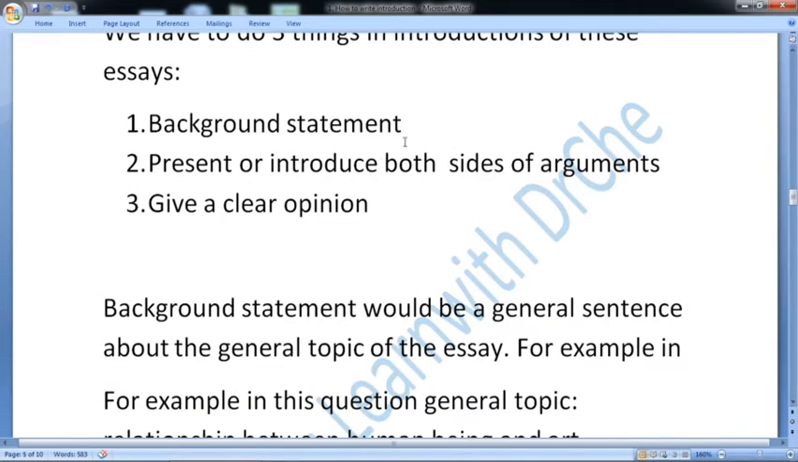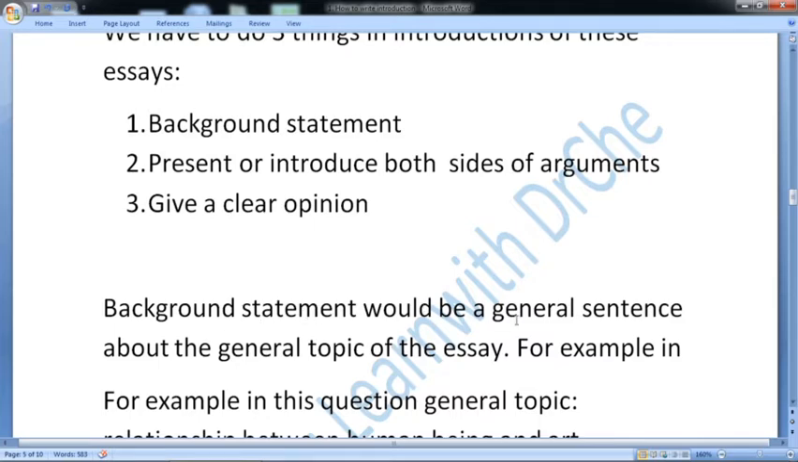You need to give a background statement that would be an overview of your general plus specific topic. Then you need to present or introduce both sides of the arguments. You need to present both opinions. This is just paraphrasing of your writing task, and you have to give your own opinion also. These three things you have to discuss in the introduction. If you do all of these things, your introduction is complete.